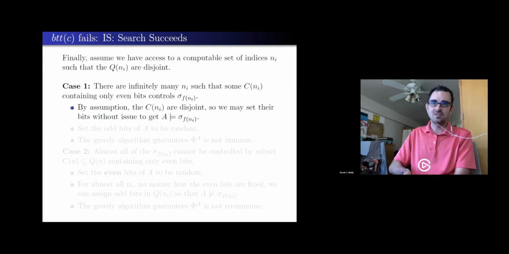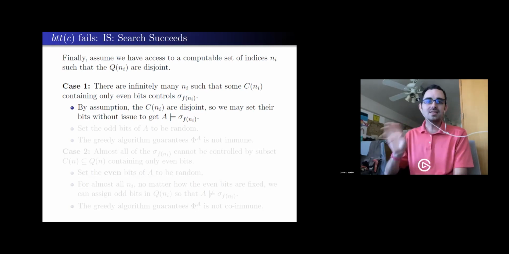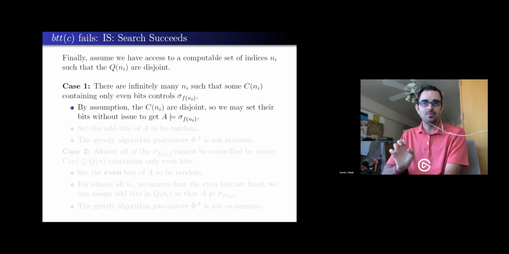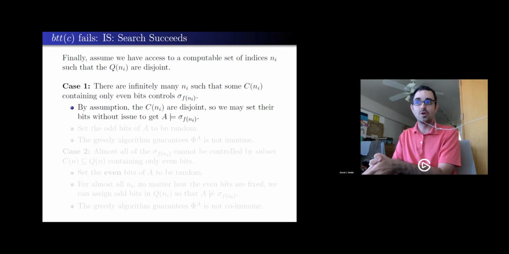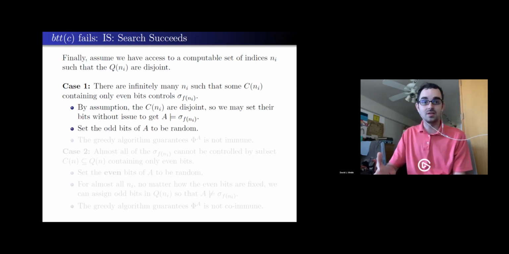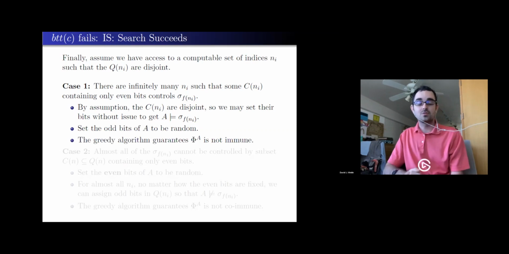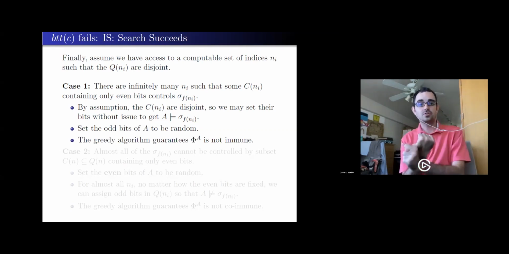I'm always able to find some subset that only has even bits that controls the entire table. So because they're disjoint, I can set their bits without issue. I can fix them to be whatever I want and ensure that for those tables, my reduction will output a 1. I'll have to set the odd bits to be random, of course. And now the greedy algorithm does the work for me. I can computably search for tables that have disjoint use. I know I'll find infinitely many. I can computably check those tables: do you have a set that controls you? And I can computably check those sets: do you contain only even bits?